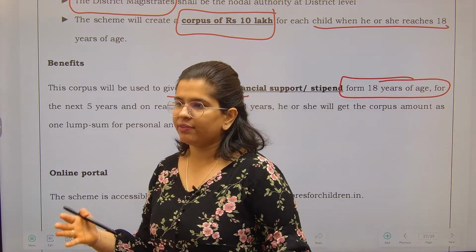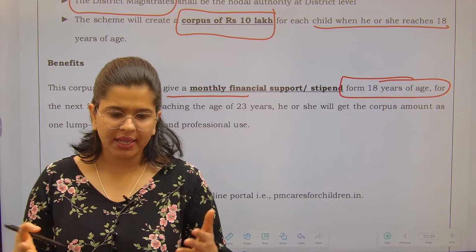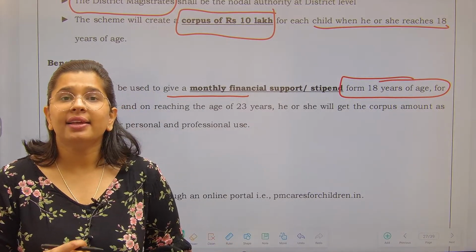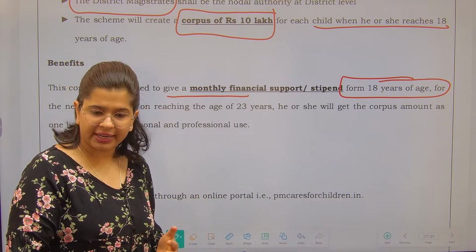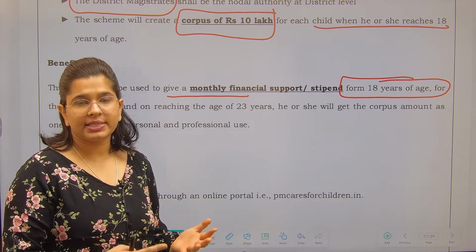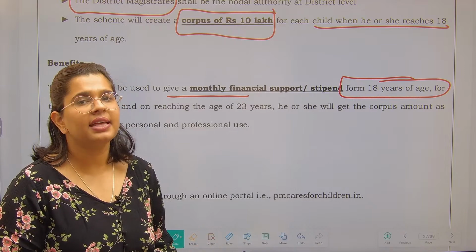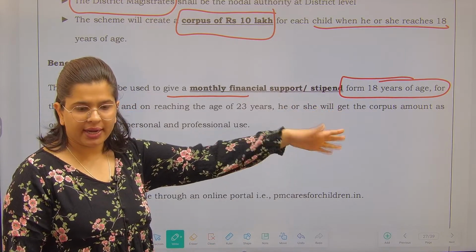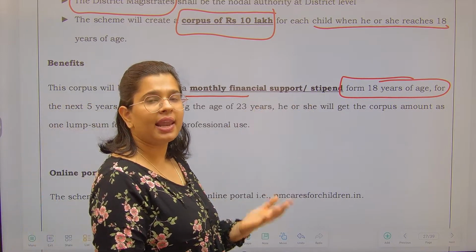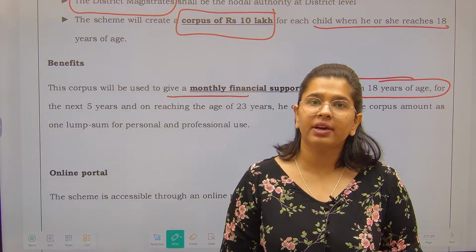We all know that starting from 18 years of age, a child needs so many expenses, right? What kind of expenses? There are education related expenses, there are obviously existence related expenses, and many more. So for that, a monthly stipend will be provided out of the 10 lakh rupees corpus that we have created.